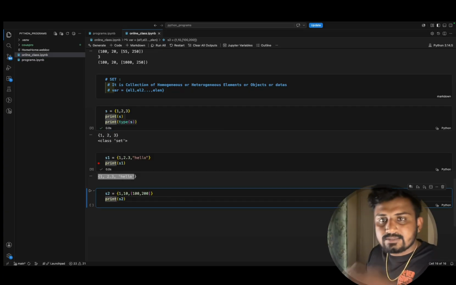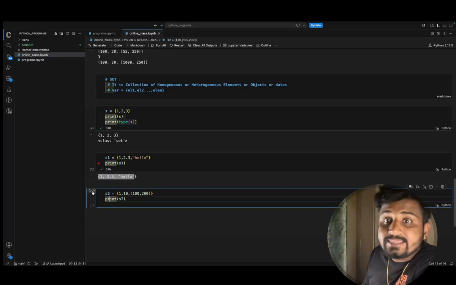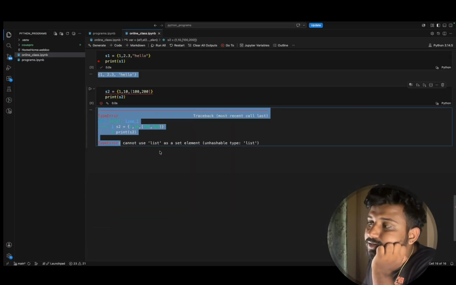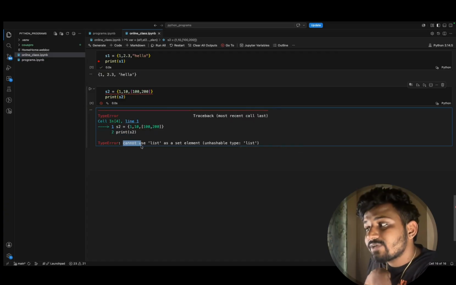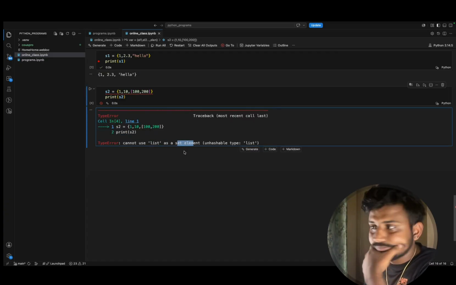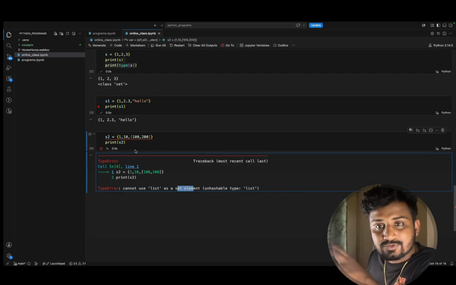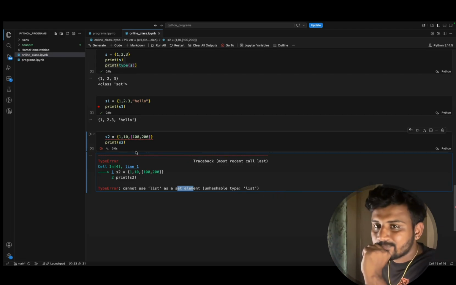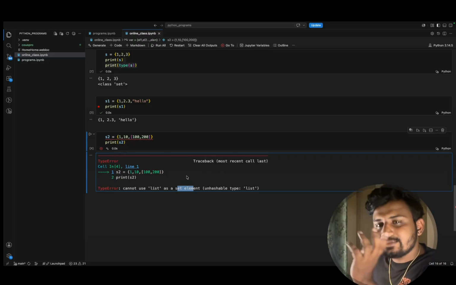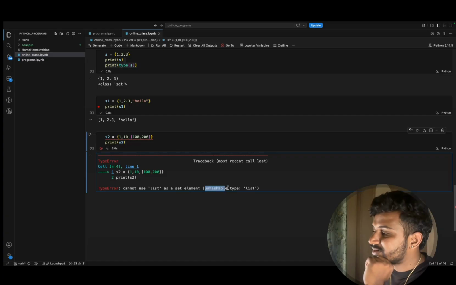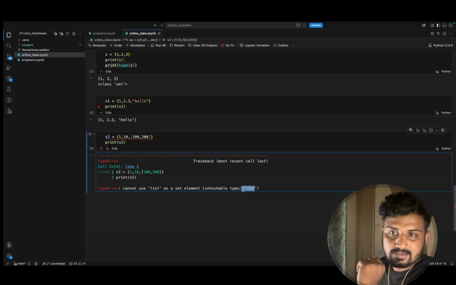Now whenever I print this S2, if you observe here, I'm getting an error. So what is that error? It says cannot use list as a set element. You can't use a list item as a set element. Why exactly? There is a reason behind it. What is the reason? Unhashable type list.